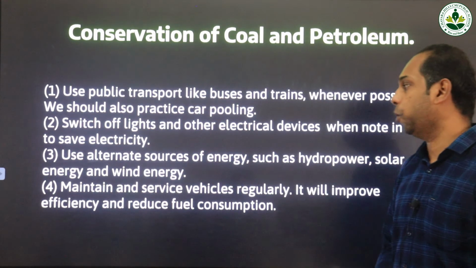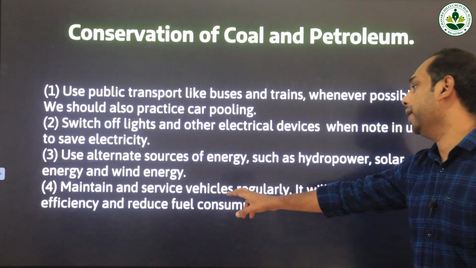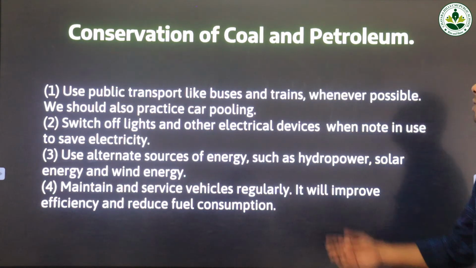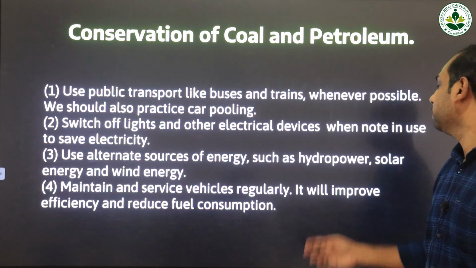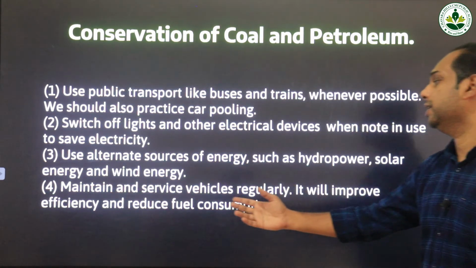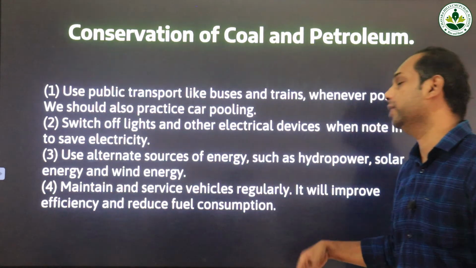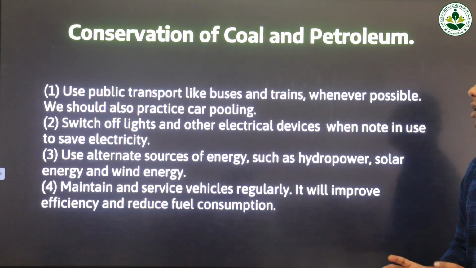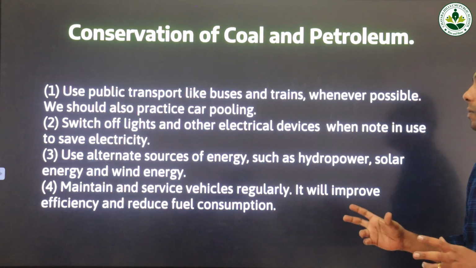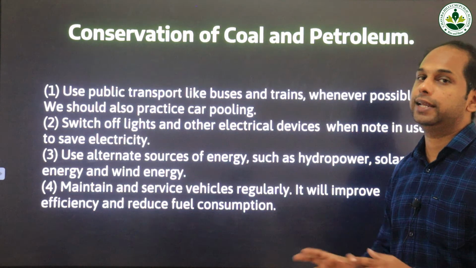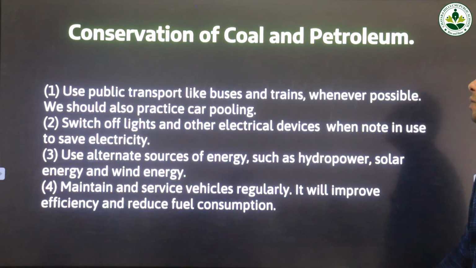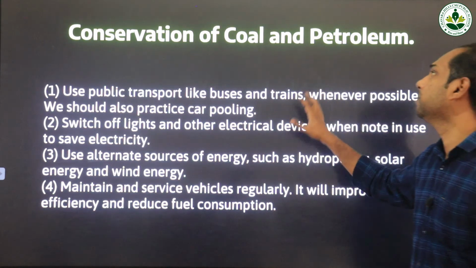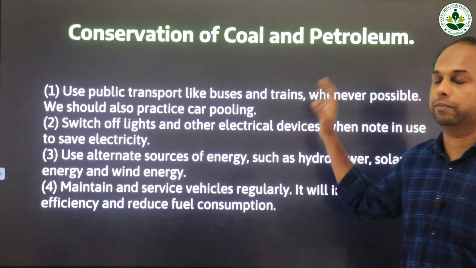Then the fourth point, maintain and service vehicles regularly. So we have to service our vehicles from time to time. It will improve efficiency and reduce fuel consumption. So this is how we can save resources like petrol and diesel. So these are the major four ways by which we can conserve resources like coal and petroleum.